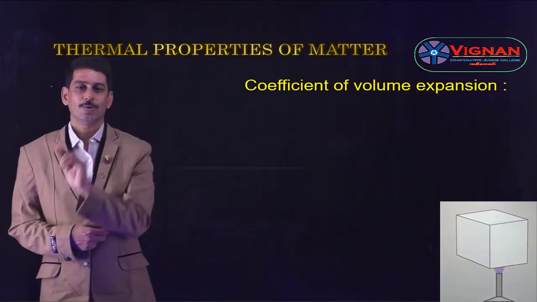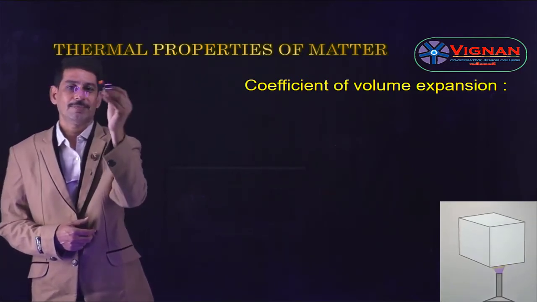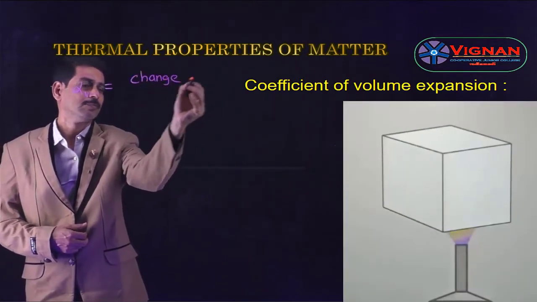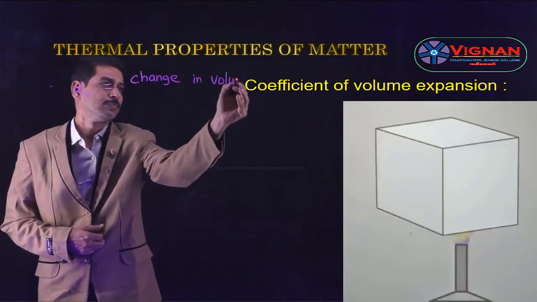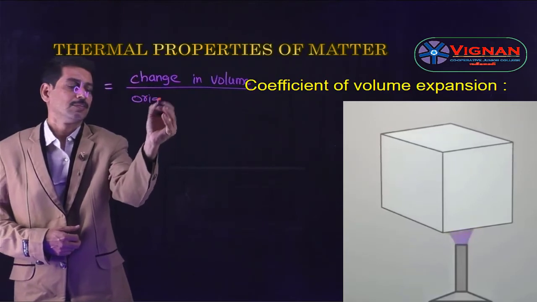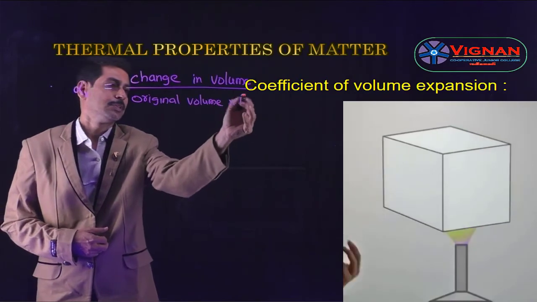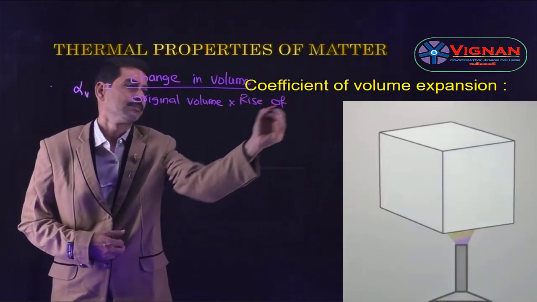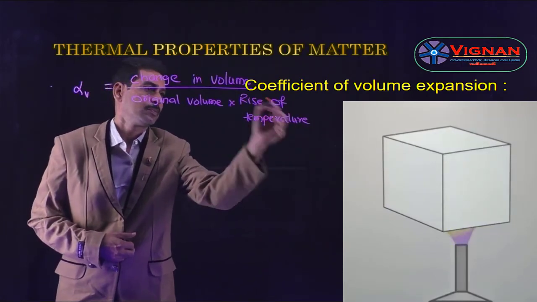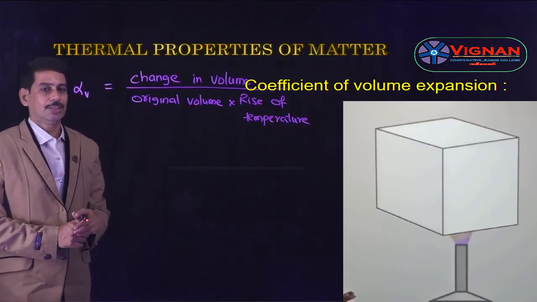So the coefficient of volume expansion is denoted by the letter alpha V. So the formula for alpha V is nothing but the change in volume divided by original volume into rise of temperature. So this is the formula for alpha V. So from the formula only you can give the definition.